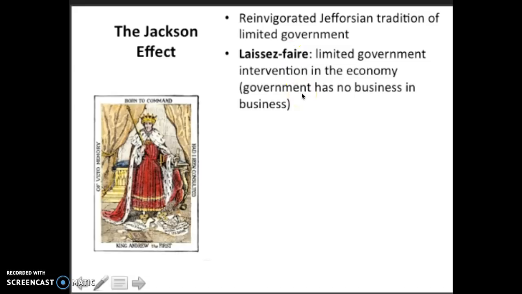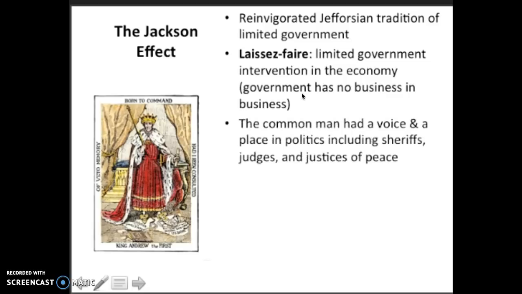So businesses were allowed to do as they pleased, and a lot of times they were corrupt, and they made money, and the United States government did nothing in return. Now, at the same time, Jackson was considered a common man. So under Jackson's presidency, the common man did have a stronger voice and a place in politics, including, but not limited to, sheriffs, judges, and justice of peace, which kind of becomes known as the police force.